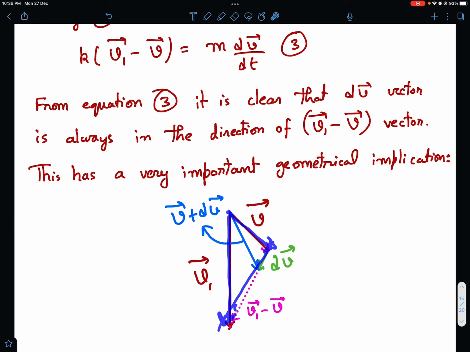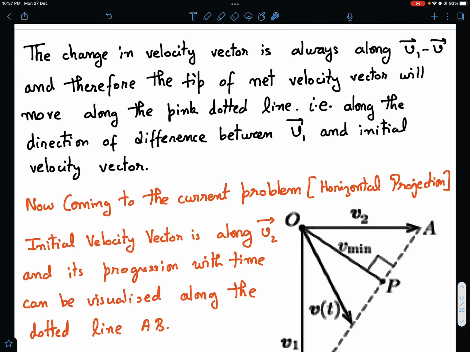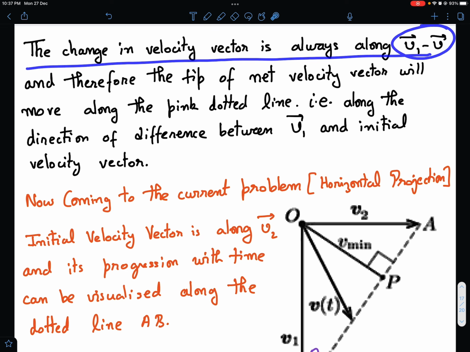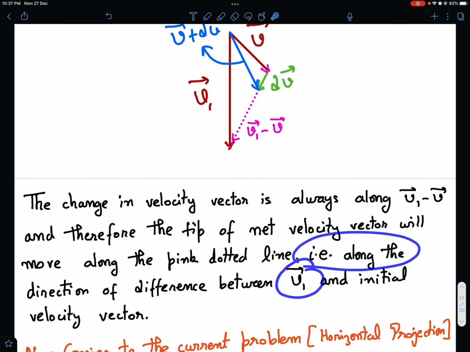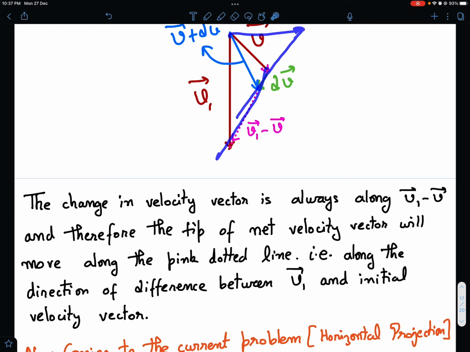Okay, so I'll just repeat once that change in velocity vector is always along the difference of v1 vector from the initial velocity vector. Well, not just the initial velocity vector, in fact it is along the difference of the instantaneous velocity vector and the final vector, and that direction is fixed. So the change in velocity vector is always along v1 minus v vector, and therefore the tip of the net velocity vector will move along the pink dotted line, as I said. Because it's always along this dotted line, all these velocity vectors will have their tips continuously moving on this straight line.